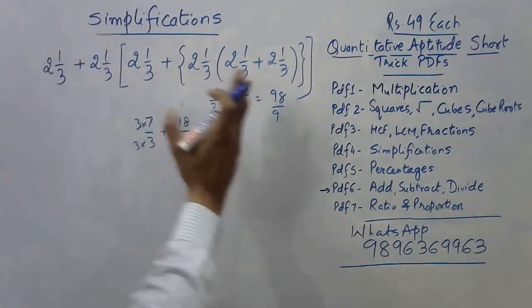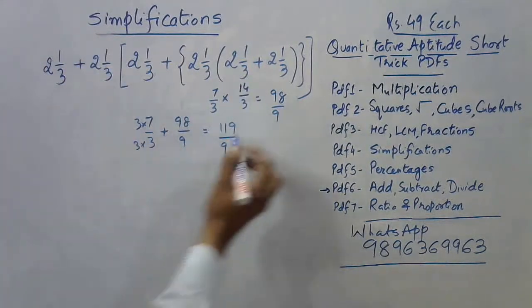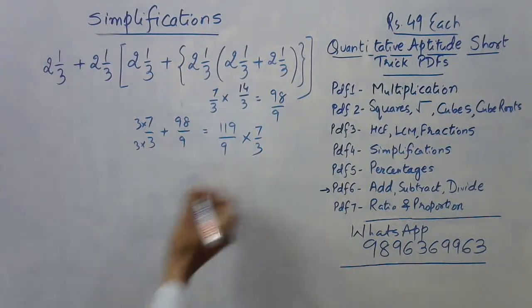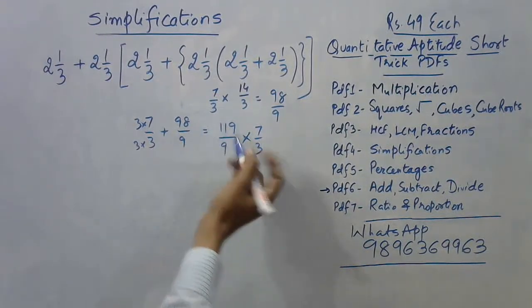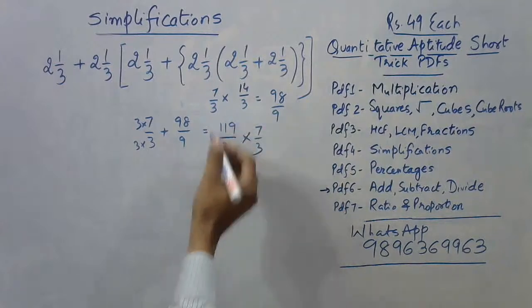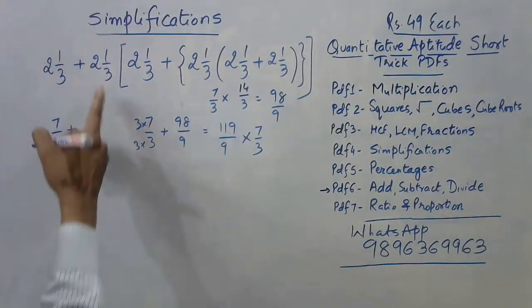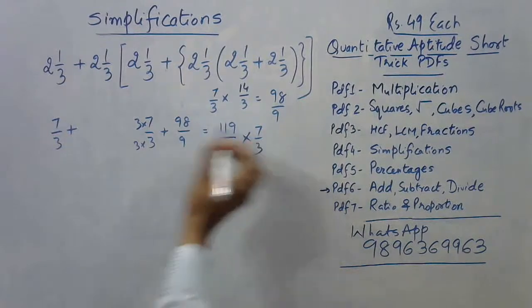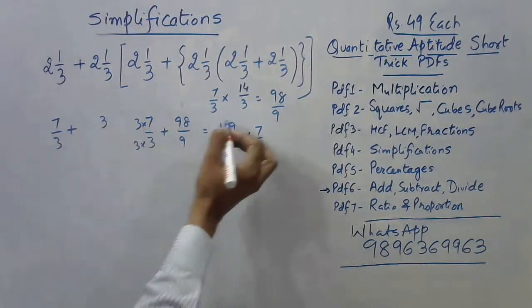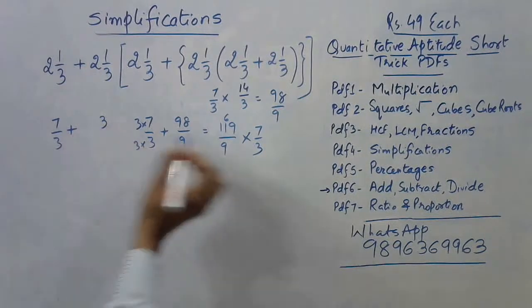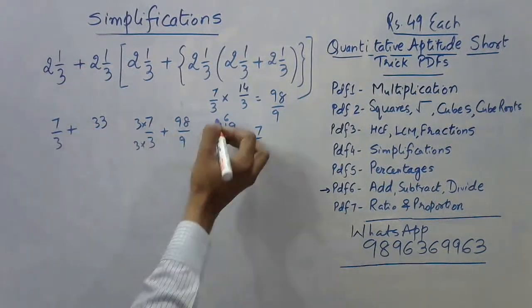So I've simplified this part now. Now I need to multiply it by this 7 by 3 again. Now 9, 10, 11. So this is not cancelling. So I need to multiply, and then final step, 7 by 3 plus the product of these two. 7 9s are 63, 7 1s are 7, 13, and 7 1s are 7, 13, 3, then 1 and 8.